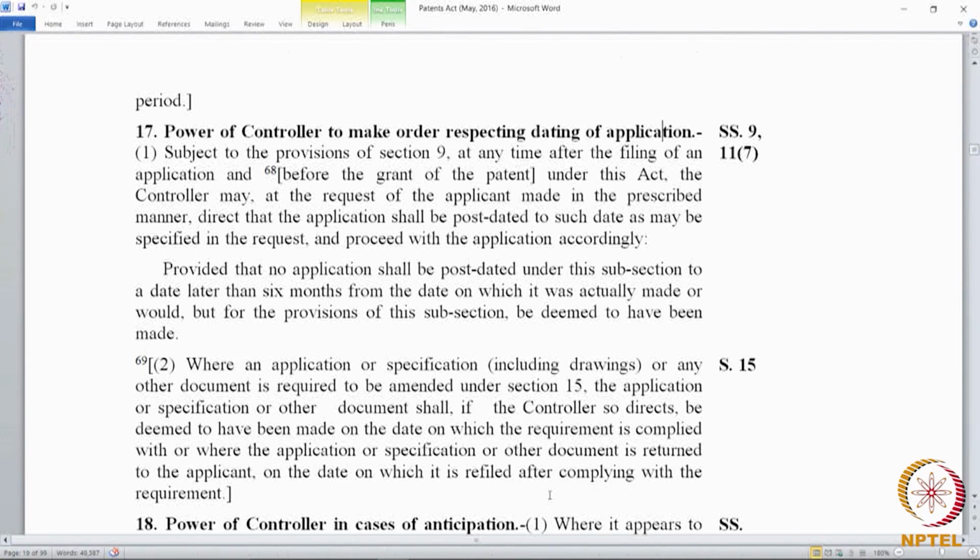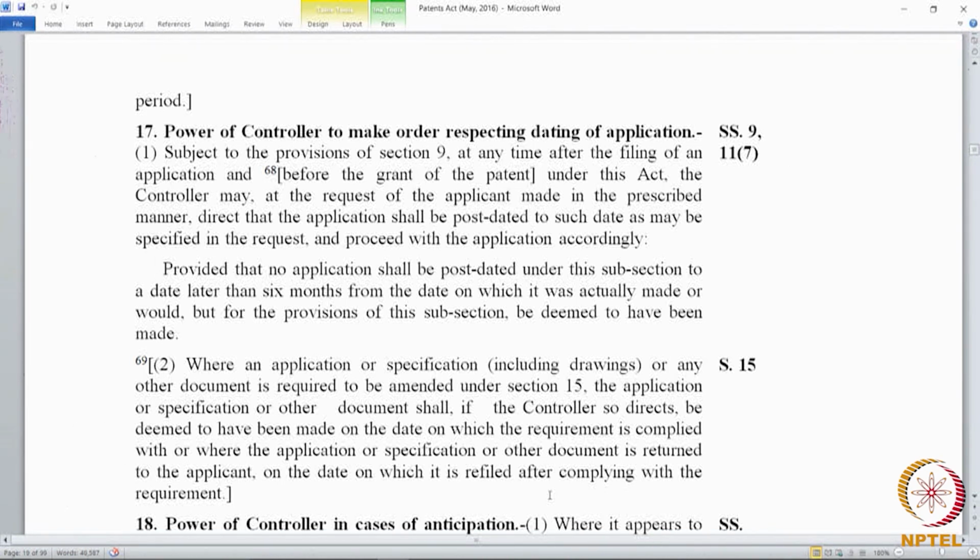The controller may, if the applicant so requests, post dating is always done at the request of the applicant. Under section 9, the post dating is done at the request of the applicant. At any time before the grant of a patent, cancel the provisional and post date the application to the date of filing of the complete.